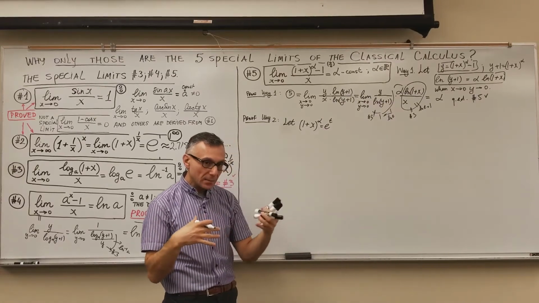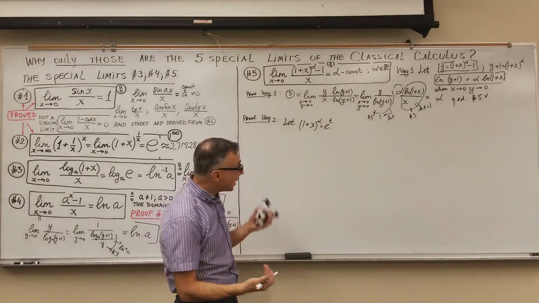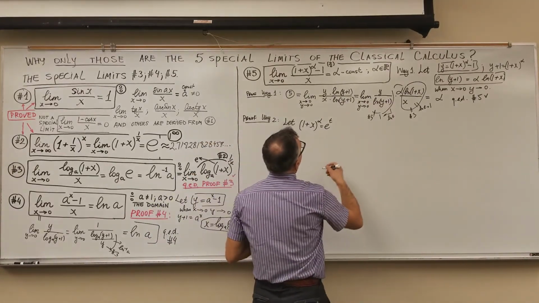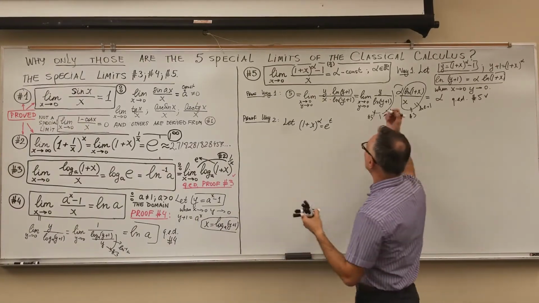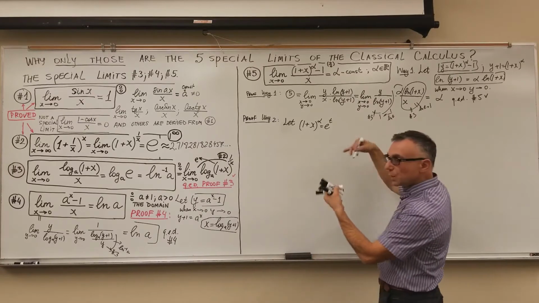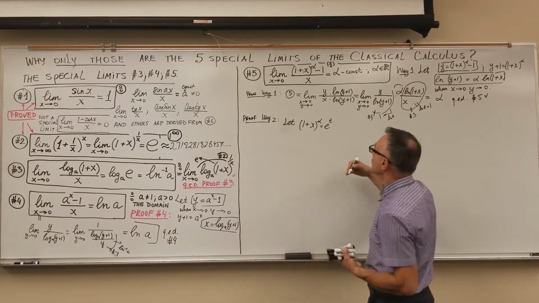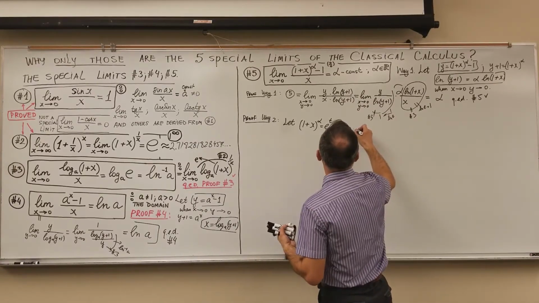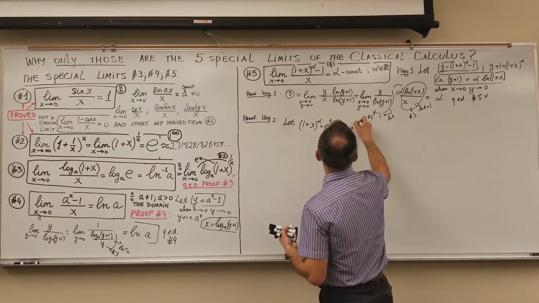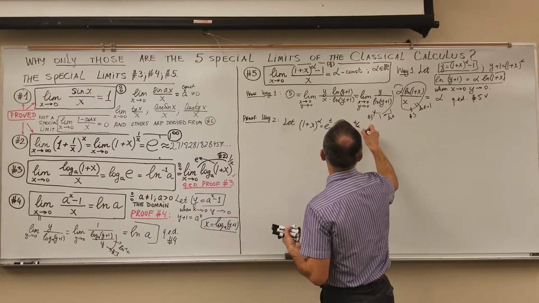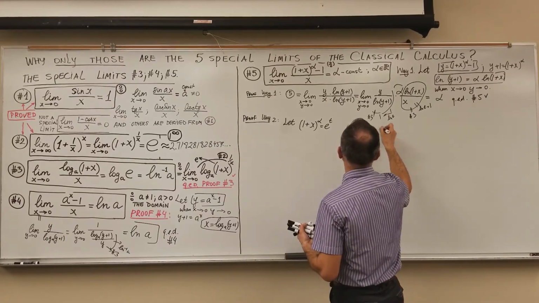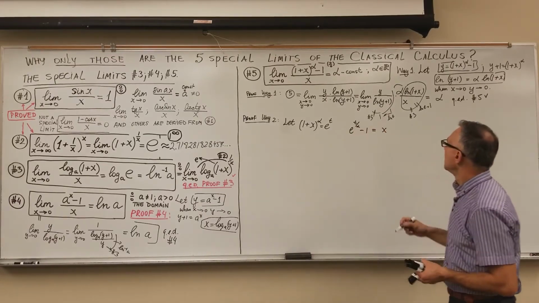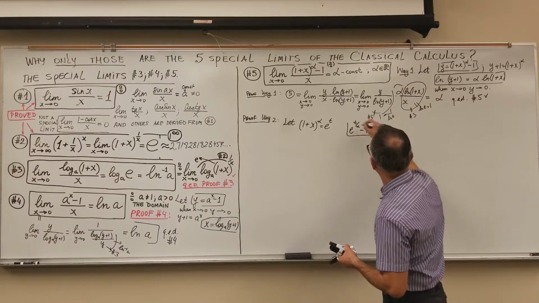I can equate them this way, with different variables. Since 1 plus x to the alpha is equal to e to the t, I'm trying to switch to the x variable. So e to the power t over alpha minus 1 will be equal to x. So that's my x variable now.